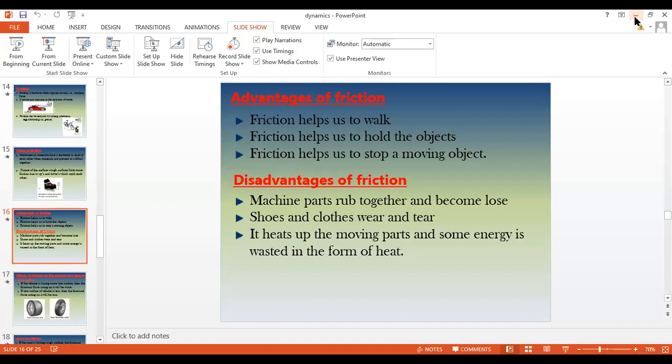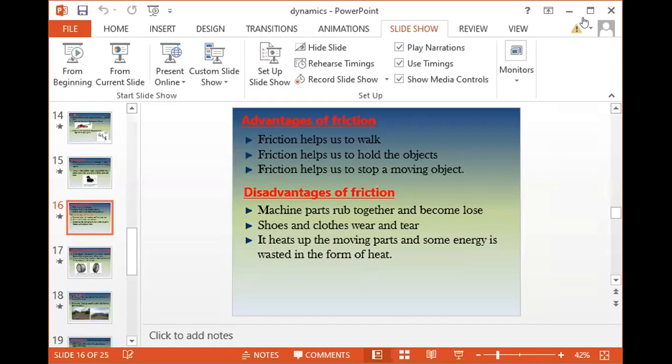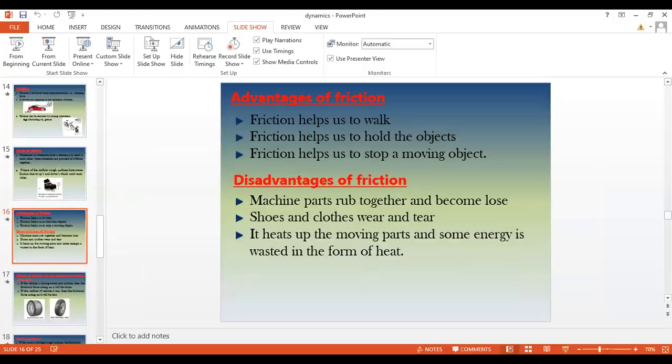That's an example of lubricant. Okay, let's write it down. Give the heading: methods of reducing friction.